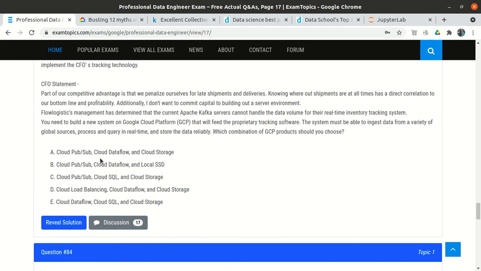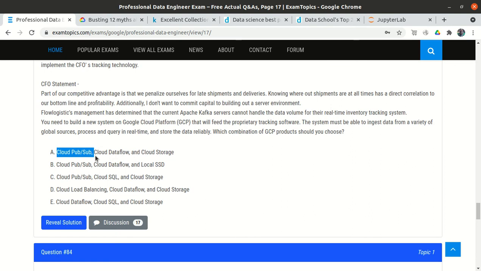Option A says we can use the cloud data flow, and option C says we can use the cloud SQL. The correct option is option A, cloud data flow, because the question mentions the current server, Apache Kafka, cannot handle the data volume, right? If we use the cloud SQL, we know it can handle only a limited amount of storage, right?